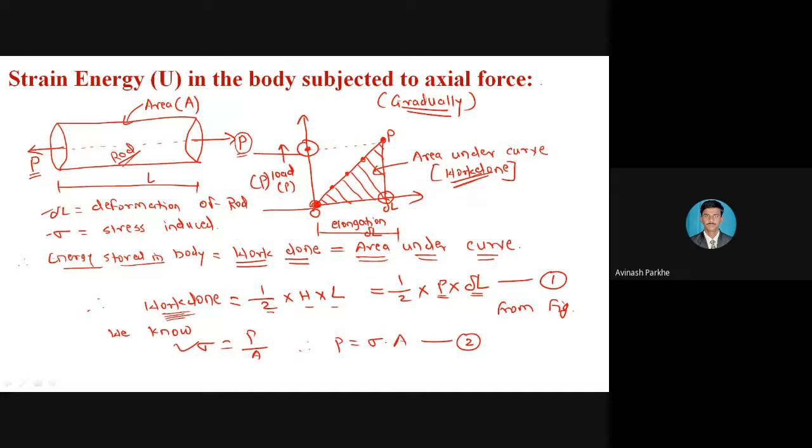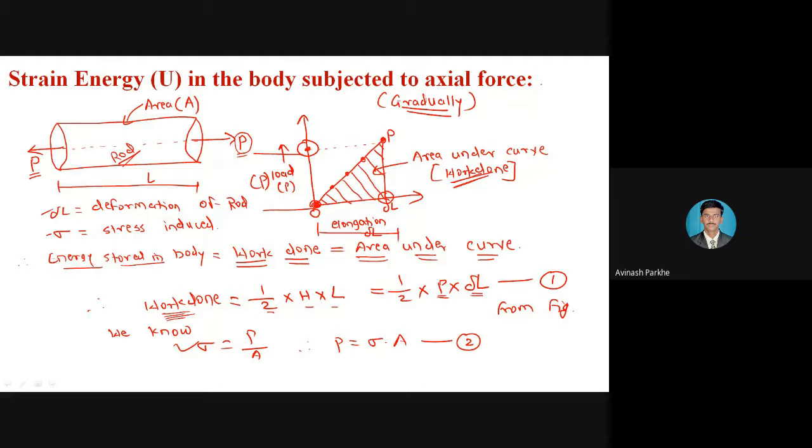Gradually applied load means the load increases from 0 to the maximum in a stepwise condition. If the load is applied from 0 to maximum load in a stepwise condition, that load is called a gradually applied load. It means if I have to apply a maximum force of 50 kilonewton, I will start from 0, then 10 kilonewton, then 20, then 30, then 40, and then 50.